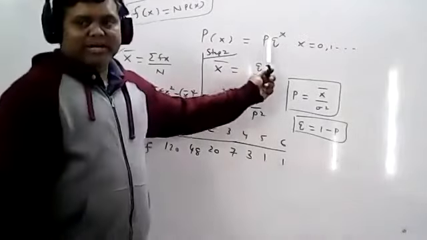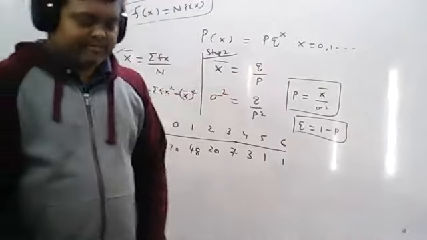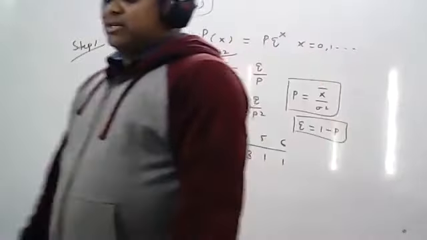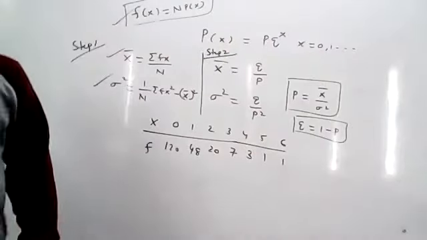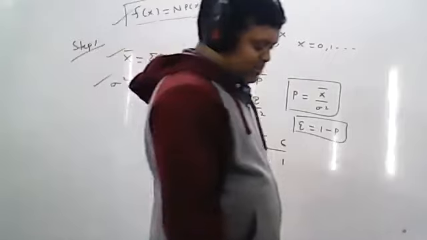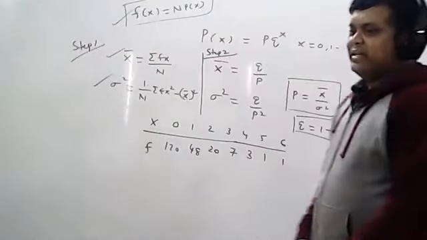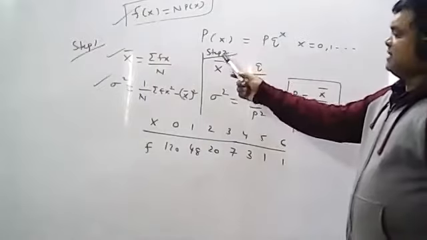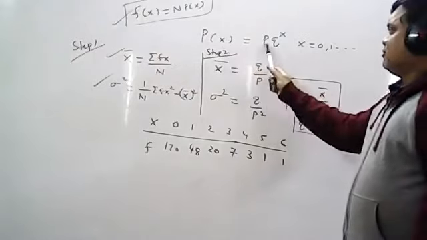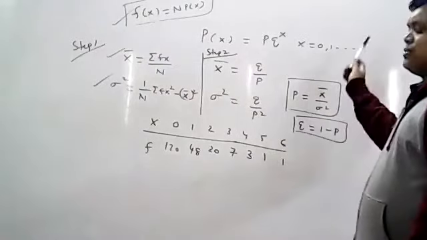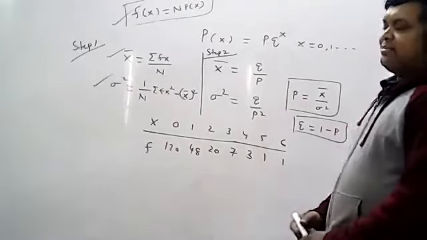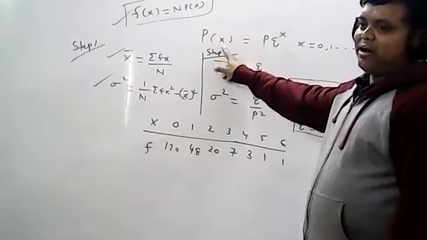Direct method means you will use only the mass function. We know that the probability mass function of geometric distribution is given by p of x equal to p into q power x, where x equal to 0, 1 and so on, up to infinity. So direct method means you will use only this formula and calculate all the probabilities.